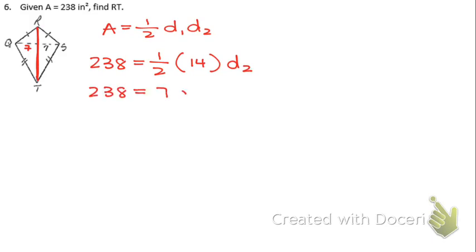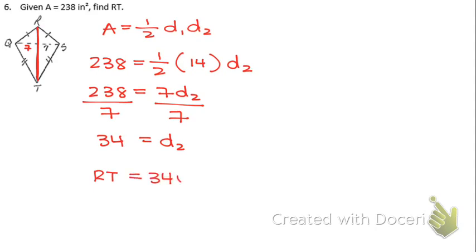238 equals 7 times diagonal 2. Divide both sides by 7. 238 divided by 7 is 34. So diagonal 2 is equal to 34. Now, I didn't say find diagonal 2 in quotes. It says find RT. So my final answer is RT equals 34 units.